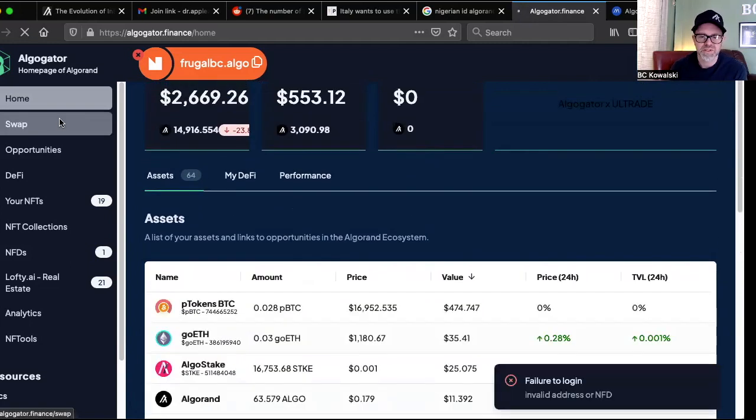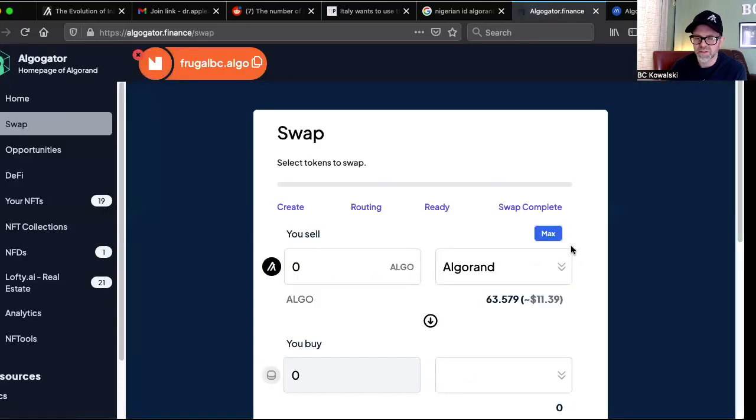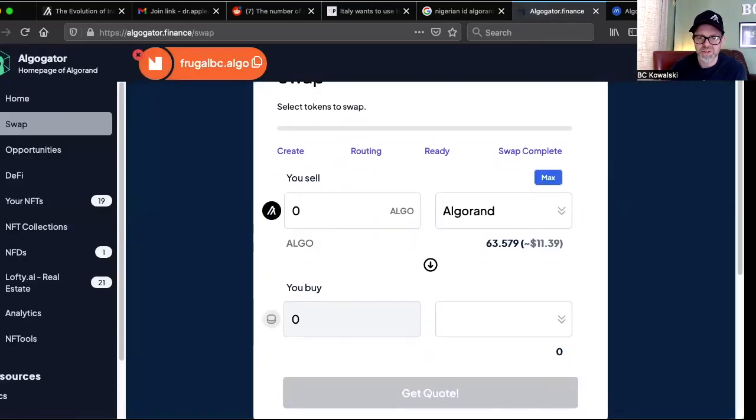It does have a swap feature, which is pretty cool. We're going to see that pull up in just a second here. You're probably used to seeing this. It does have a little routing and ready swap complete button. I kind of like that. You can enter your assets and figure out what kind of swap you're going to get.